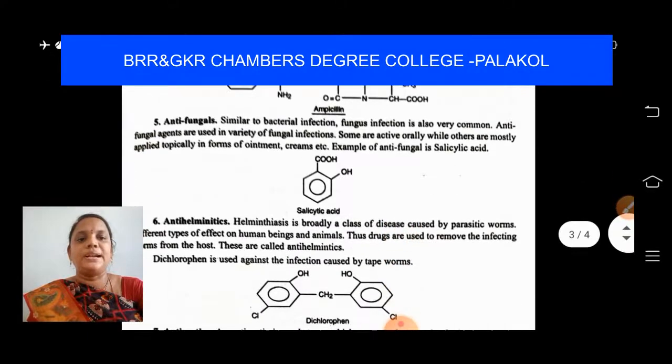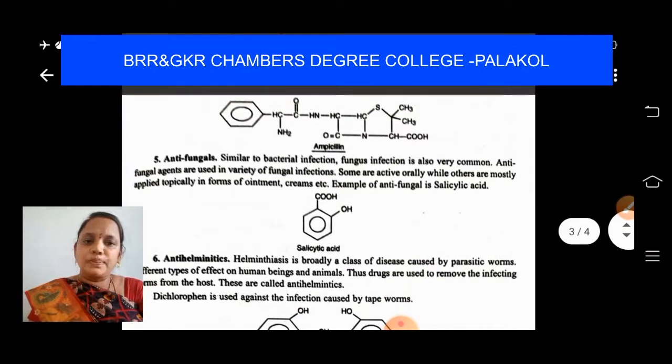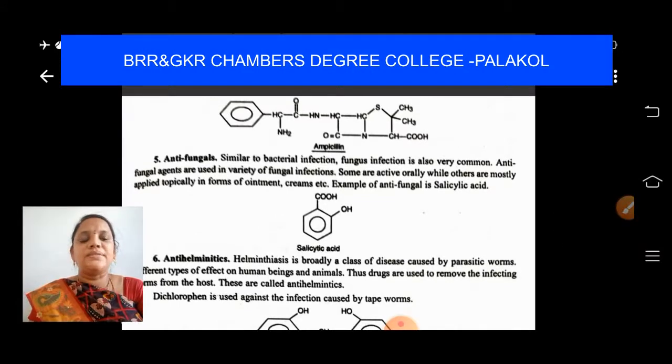Next, antifungals. Similar to bacterial infection, fungal infection is also very common, students. Antifungal agents are used in a variety of fungal infections. Some are active orally while others are mostly applied topically in the form of ointments, creams, etc. An example of an antifungal drug is salicylic acid. We have a lot of fungal infections, worm infections, ringworm infections. We call it tamara in Telugu, right?